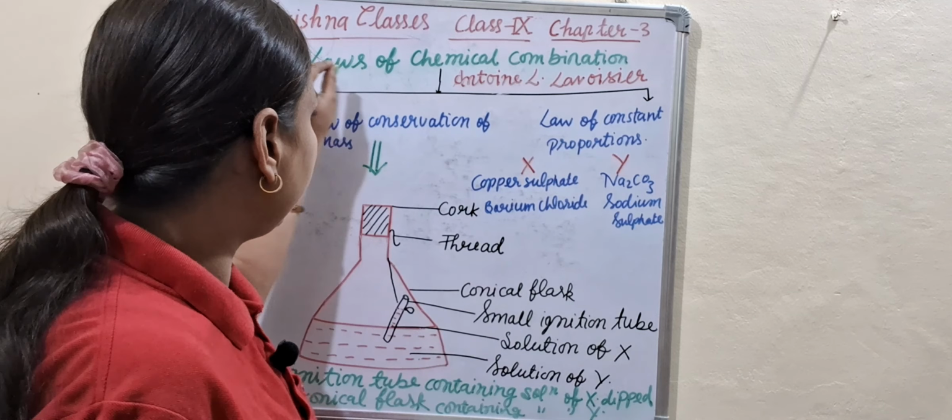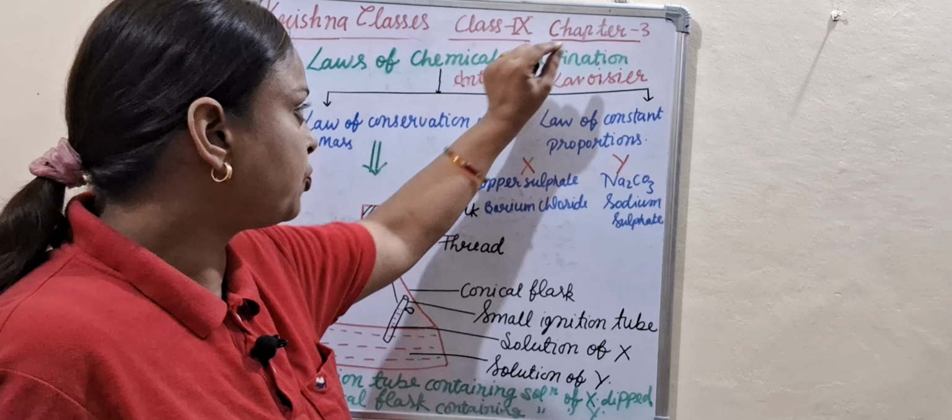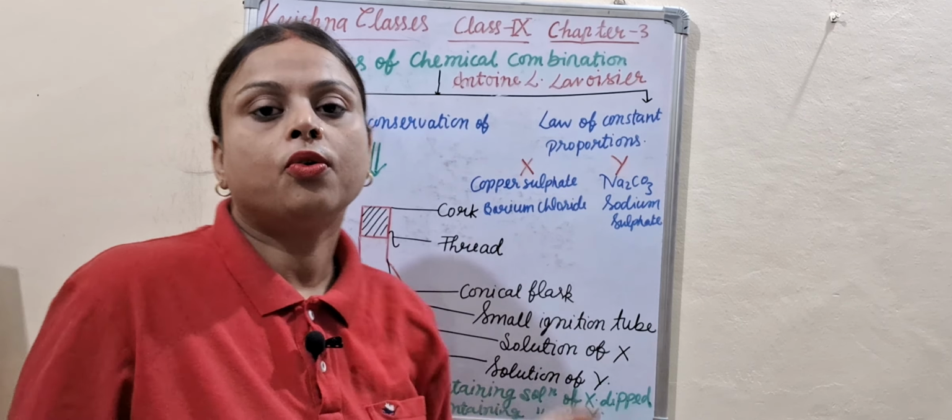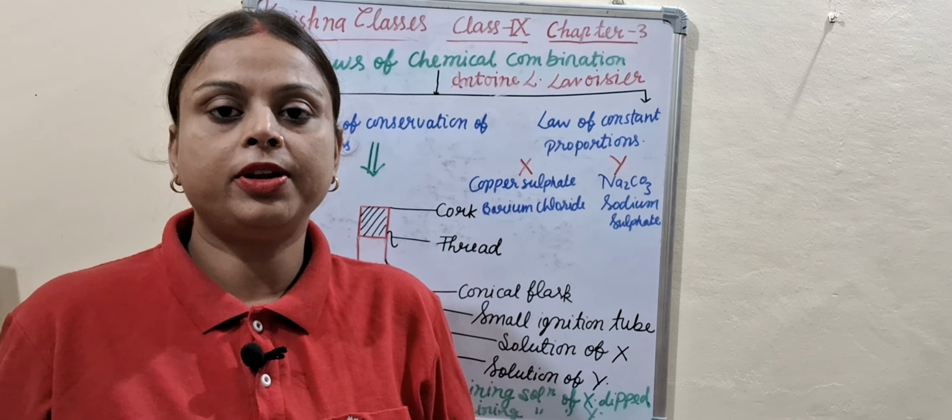Today I am going to tell about the laws of chemical combination. This topic is related to chapter 3 of class 9th. What is the introduction of this chapter? I described it in great detail in my previous video.